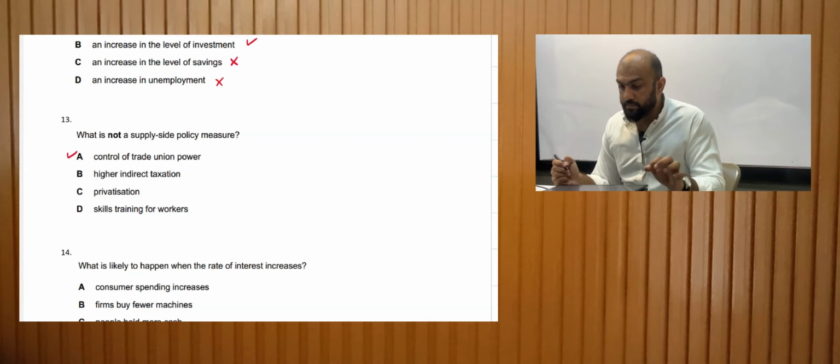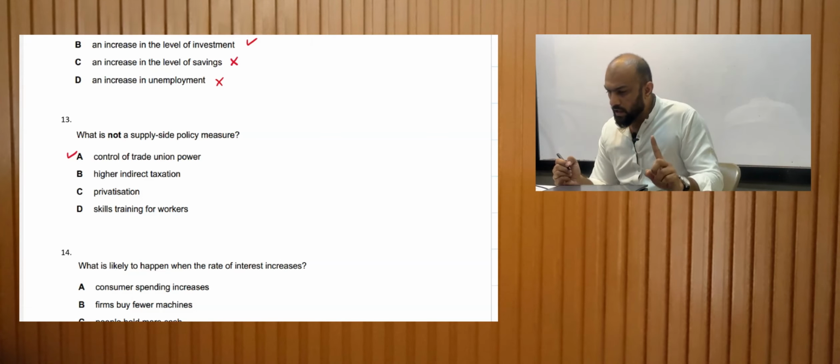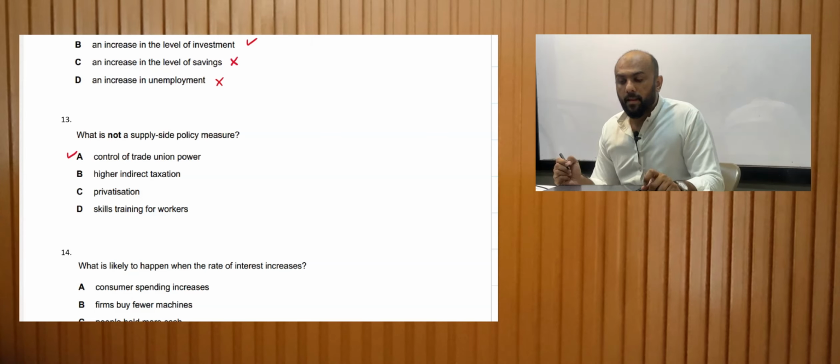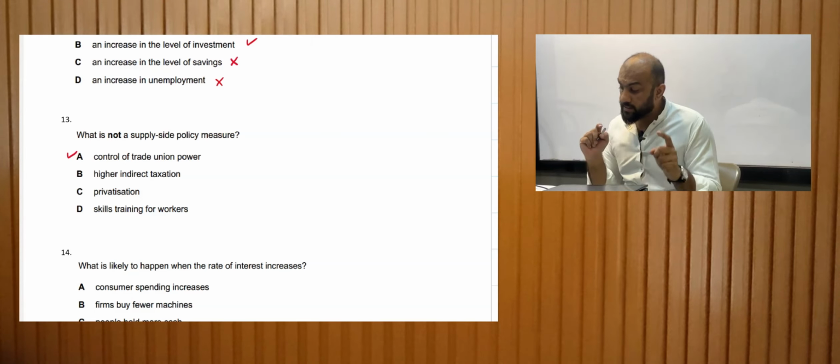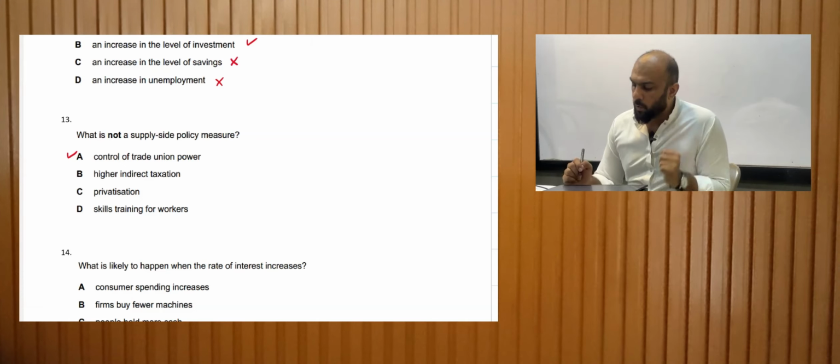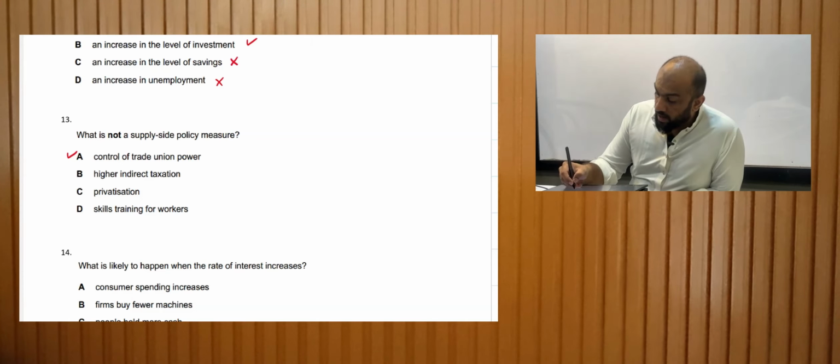Higher indirect taxation. Higher indirect taxation is also part of demand side and supply side policy. Why? Because when there are higher indirect taxes, people would invest less.